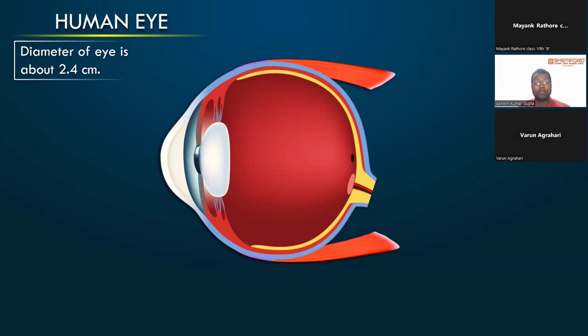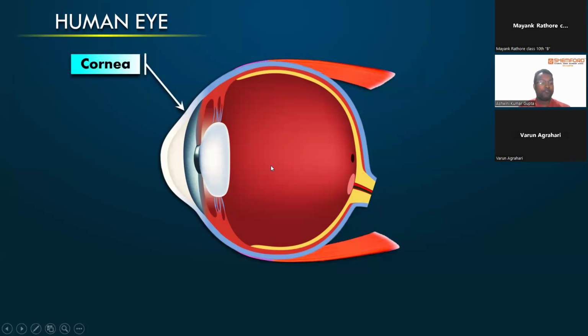2.4 centimeter is the diameter of the human eye. Now, the front part that we are having here is basically the transparent layer, a hard layer over the iris and pupil, called the cornea, right? It is called the cornea.